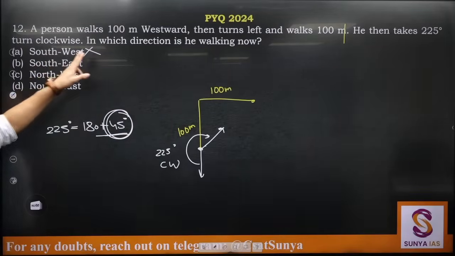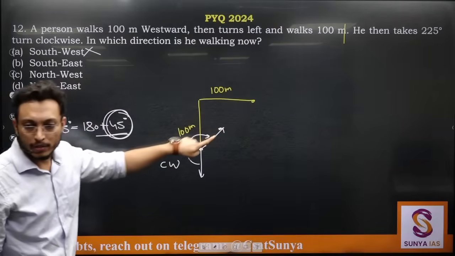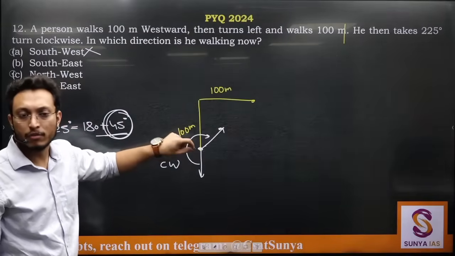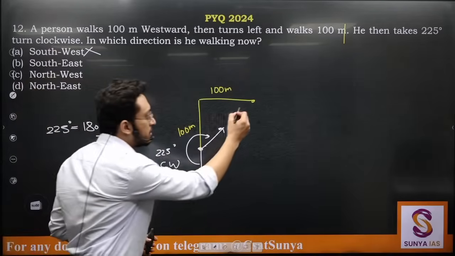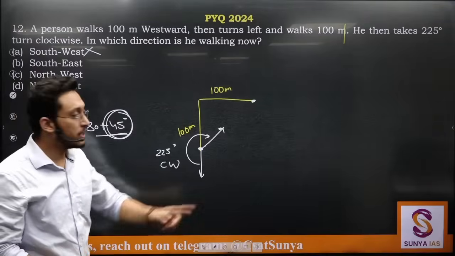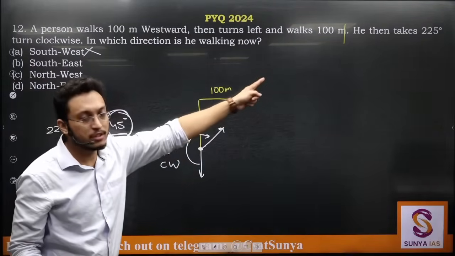He takes this turn. In which direction is he walking now? They are just asking us this direction. They are not asking in which direction he is from the starting point. That becomes a different question. This is the starting point, this is the final point. They are asking in which direction he is walking now.